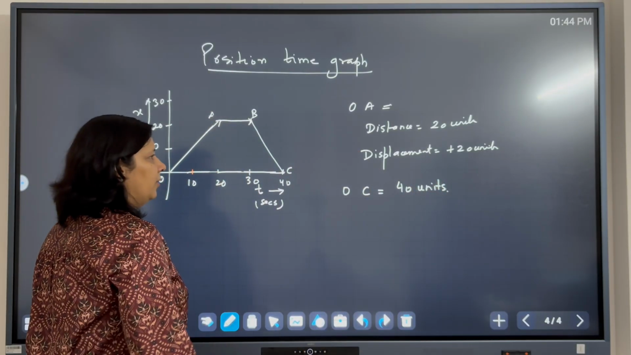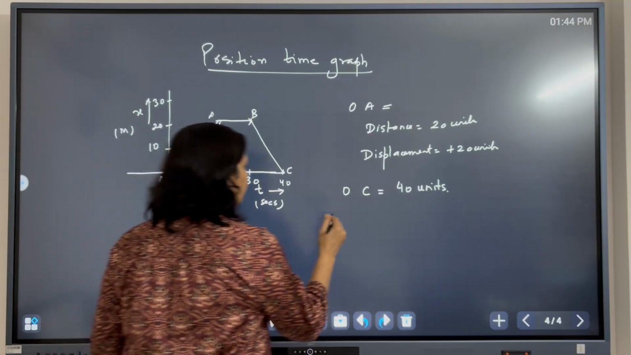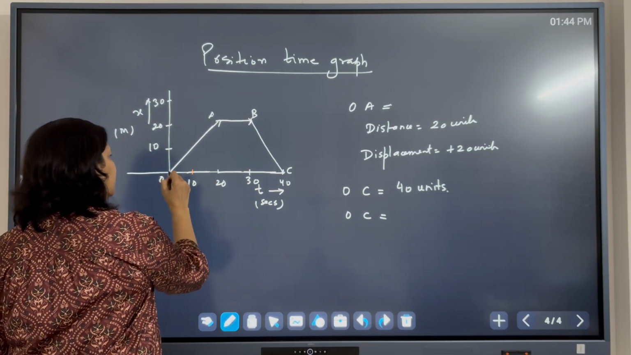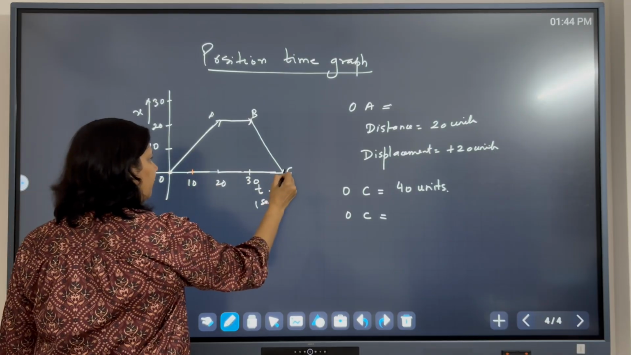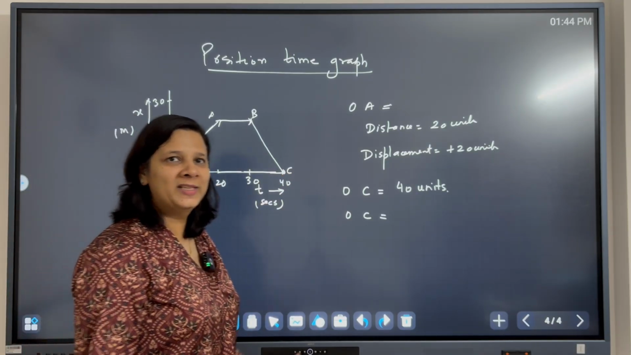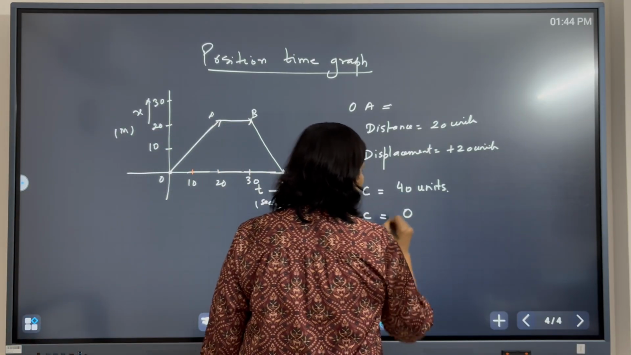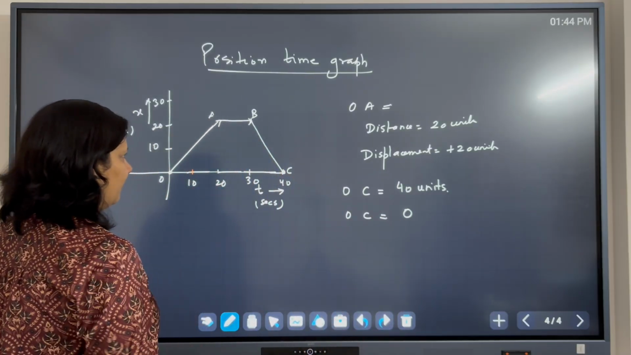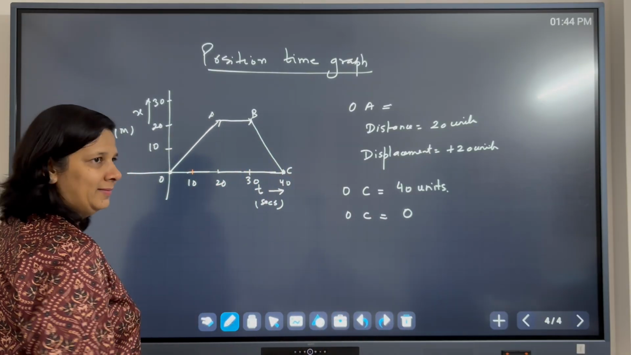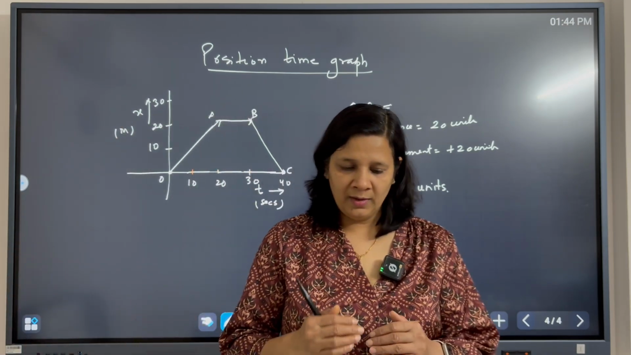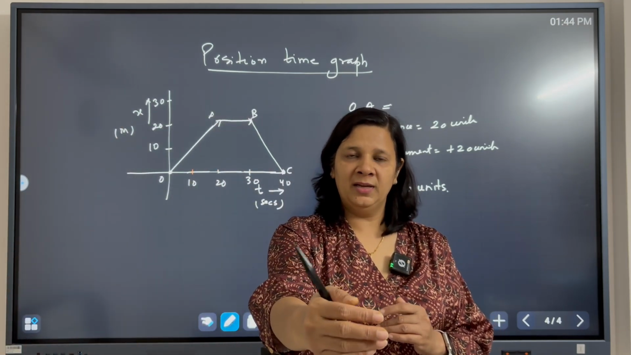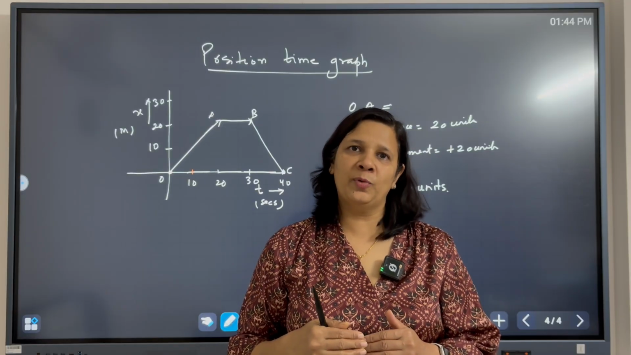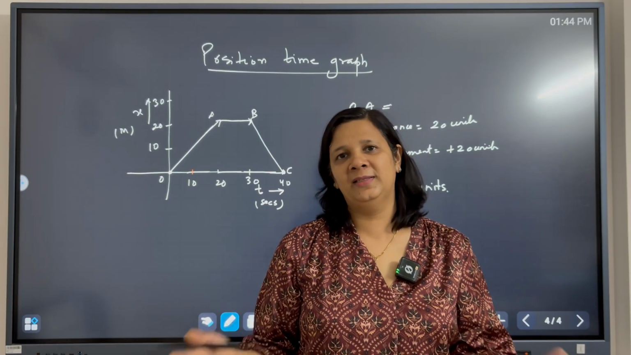But now you tell me, how much is the displacement from O to C? What is the initial position? 0. What is the final position? 0. So displacement is 0. Okay. It means what? What might the object have done? The object started, it moved in the forward direction, took rest, and then it came back to the original point. So the displacement will be 0.